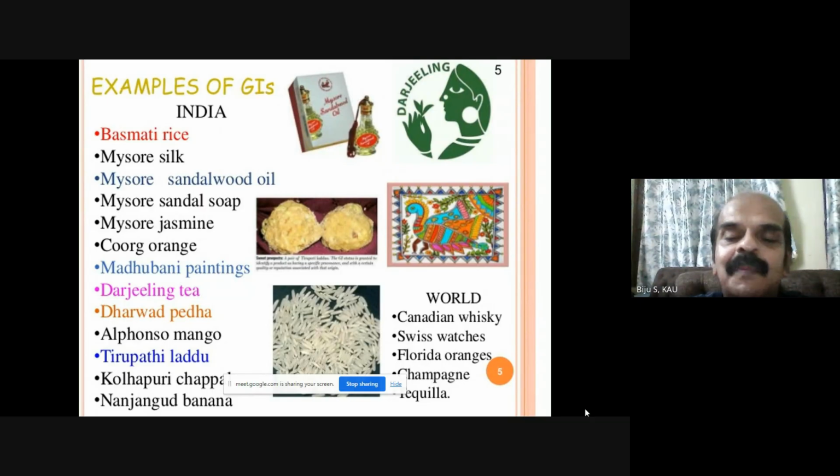Then everything will be summing up again and again: our textile industry, our jewelry, our Madhubani paintings, our Mysore jasmine, sandals, incomparable things are there. This is the thing which we need. Until when we were regarded as an underdeveloped country, nobody cared about it. If we are an underdeveloped country, they'll ask why we are coming there. So now India is a developed, highly powerful third economic country.